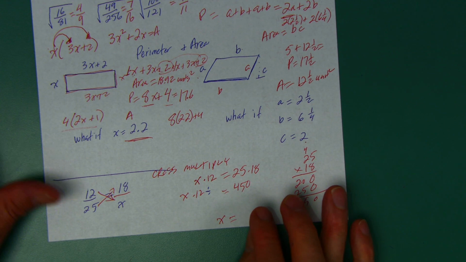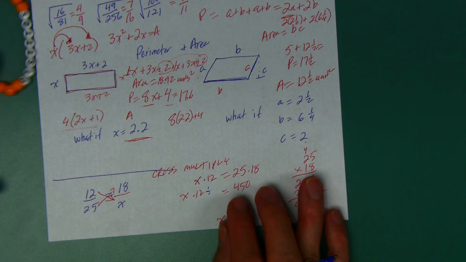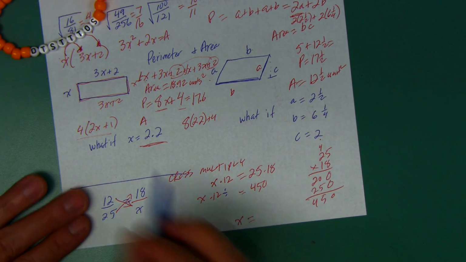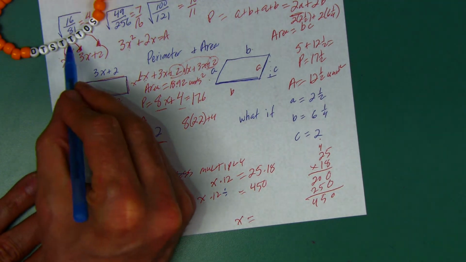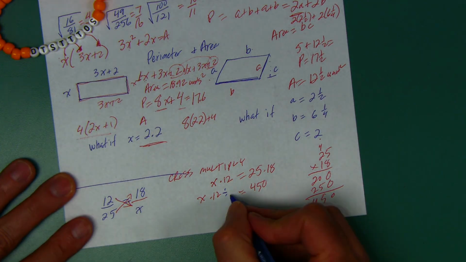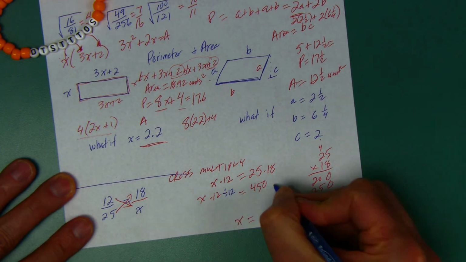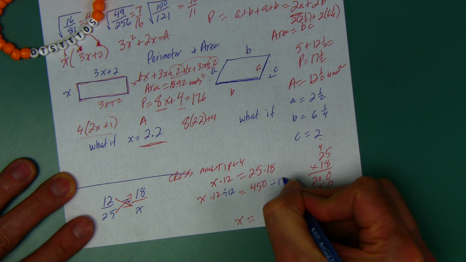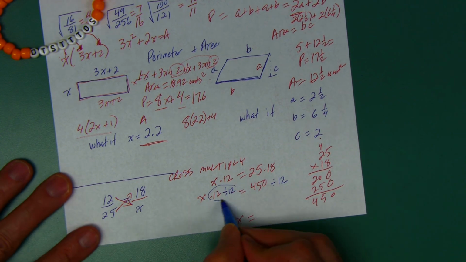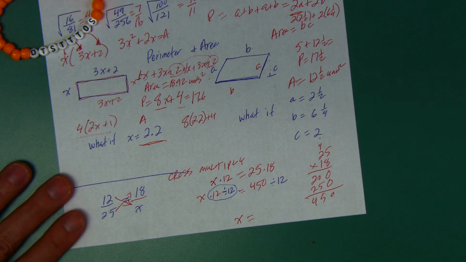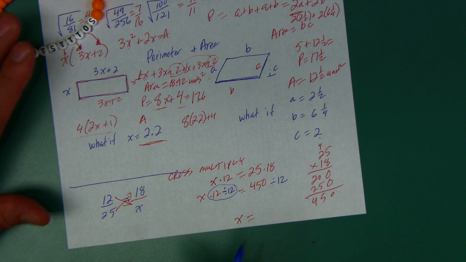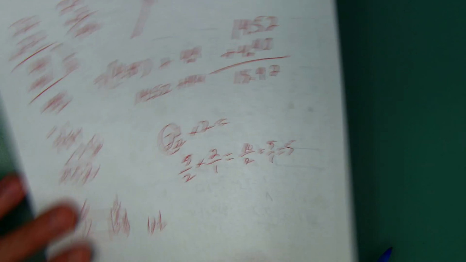And if I do it to this side, I have to make sure that my equation stays in balance by doing the same thing to the other side. Do the same thing to the other side. So if I divide this side by 12, I need to make sure I divide this side by 12. Now, why did I do that? Because times 12 and divided by 12 cancel each other out. All that's left is x over here. And now all I have to do is figure out what 450 divided by 12 is.